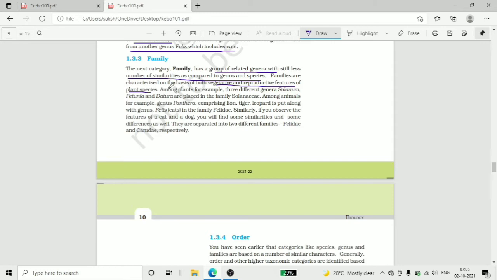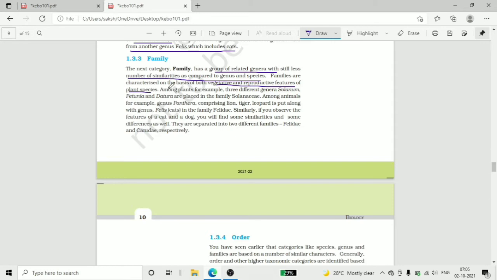Okay, for animals, for example, genus Panthera, comprising lion, tiger, leopards, is put in the family Felidae. Felis means cats, which is known as Felidae.